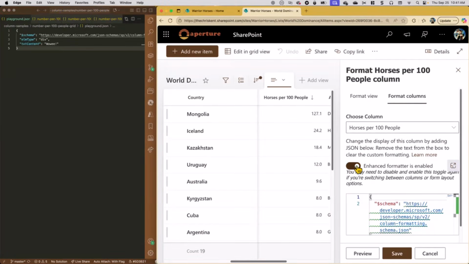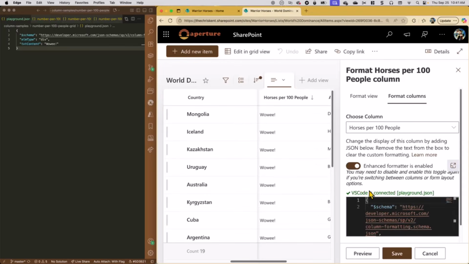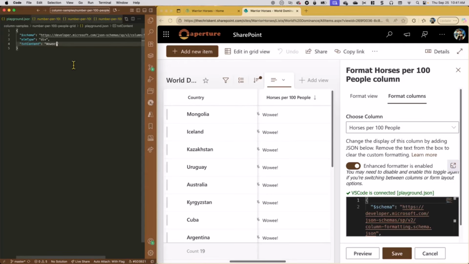A lot of times we have to bonk, bonk. There it is, right? So connected to the playground.json. You can see that whatever I'm working on over here is showing over here, just to prove that it is live. Again, we're not going to spend a whole lot of time on this, but this is the setup I use for like 90% of all the formats I make.